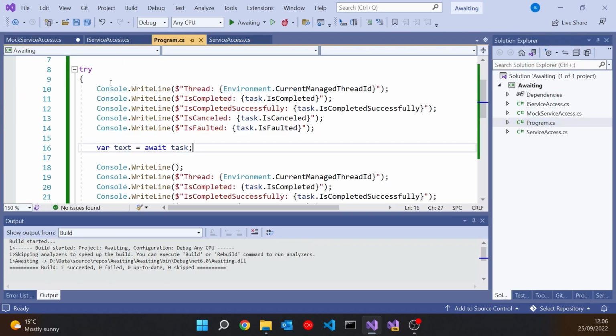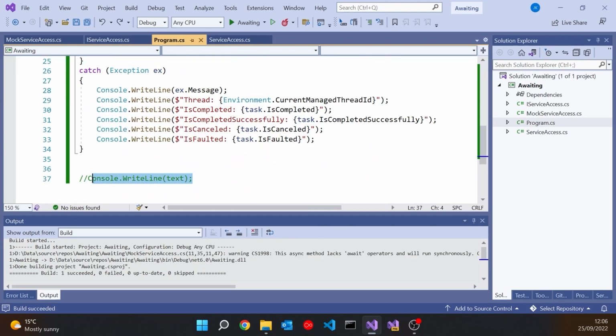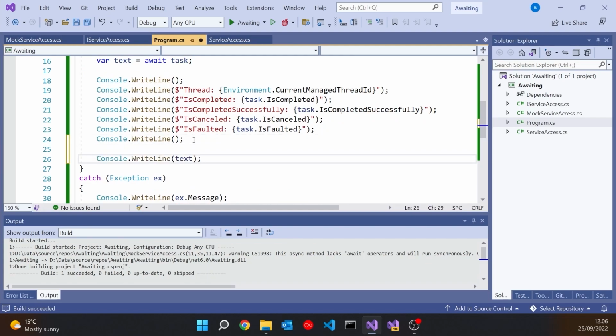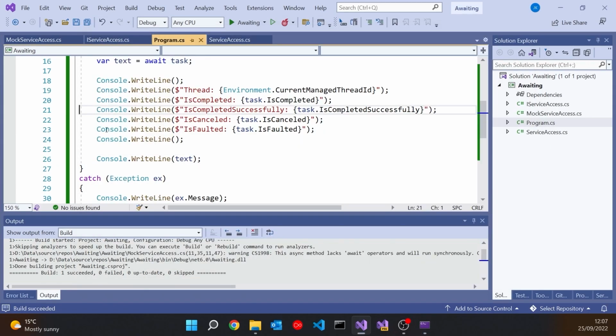So if we go back to the program and we replace that with our mock service access, so let's put back in our output statement, and if we run that, we can see we've clearly got a thread that's coming back immediately completed because there was no await in there, and we've got the dummy data coming back okay. But that's not a very satisfactory way of doing things.